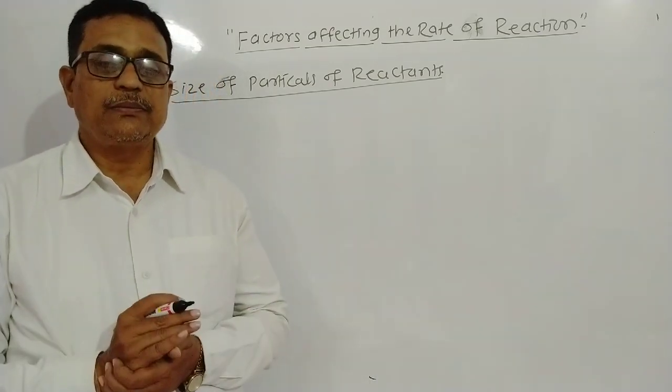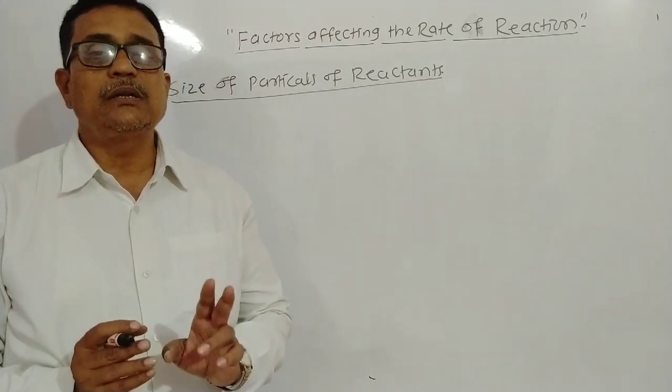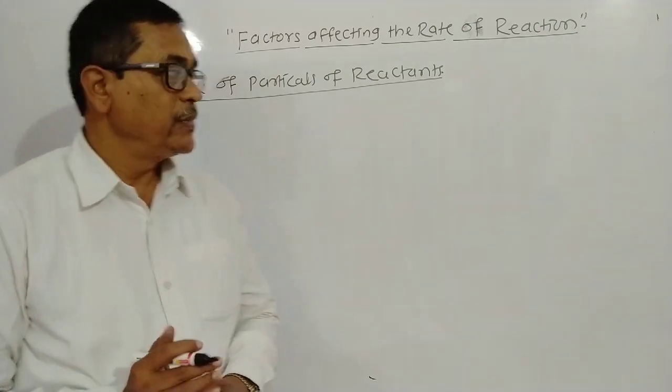the chemical reaction. You know, there is the same reactant, but their particle size is different.